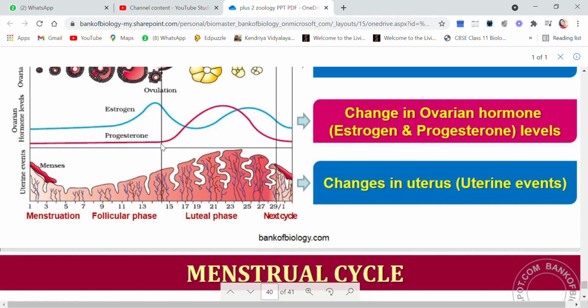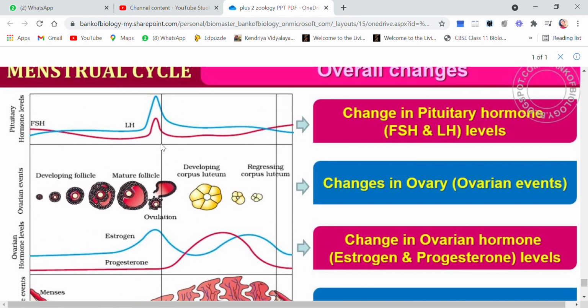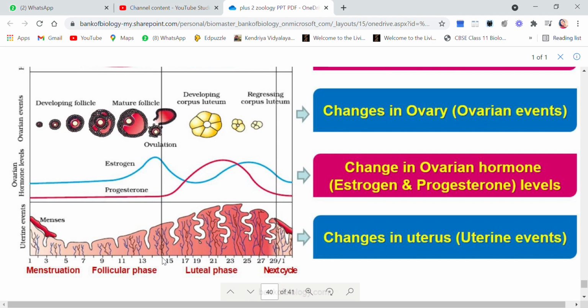Okay. Then the surge has come. This is the peak that I told you. The LH surge has occurred. FSH is also highest at this point of time. LH is also highest at this point of time. And these are the events during the ovulation everywhere. Even the pituitary hormones have been shown. Here, what happens in the ovary has been shown. What happened to the ovarian hormones is also shown here. And what is the stage of the uterus or the endometrium lining, they have shown it here in the follicular phase.